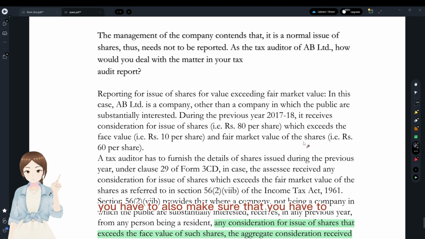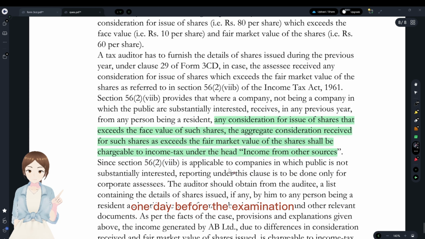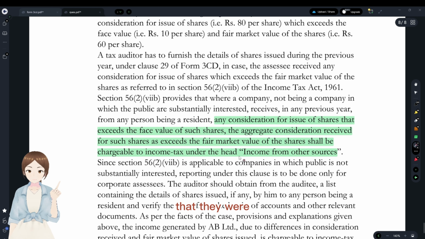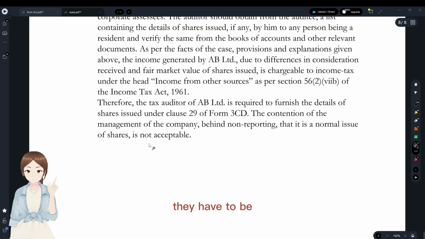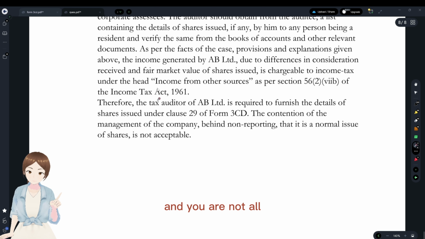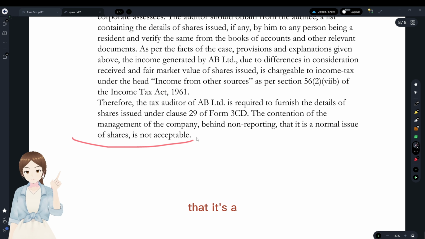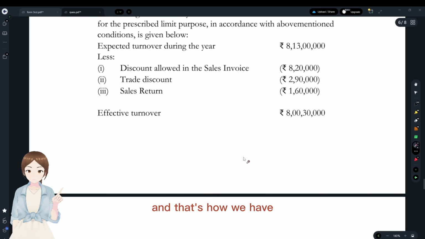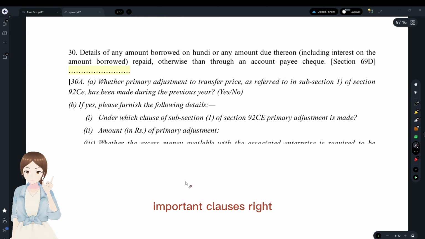Okay, you also have to make sure that you revise this 1 day before the examination. And what are all the main points you have to write? You have to write about the provisions with regards to this clause, and you have to write a conclusion that they have to report that, and you are not accepting that it's a normal issue, that it's not a normal issue. You have to write a conclusion with regards to that. And that's how we have applied our concept that we have derived, and we have discussed our important clauses, right?